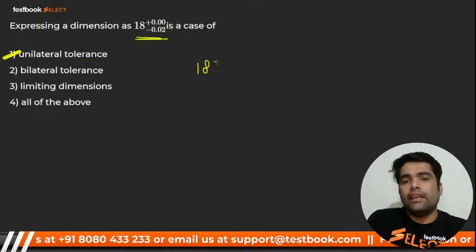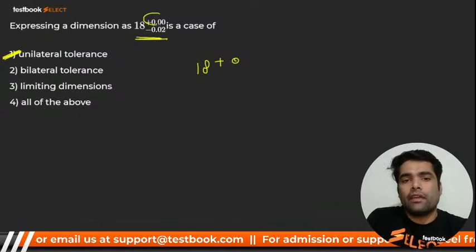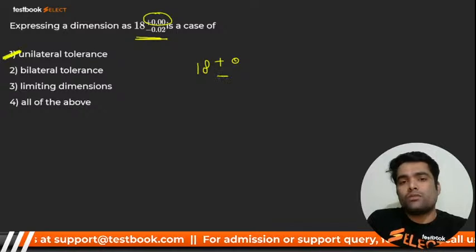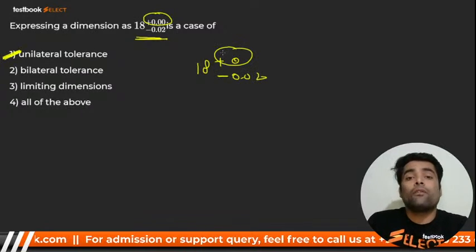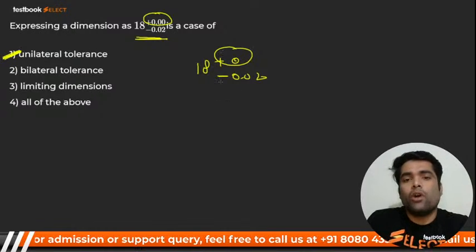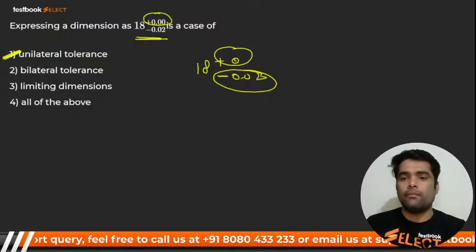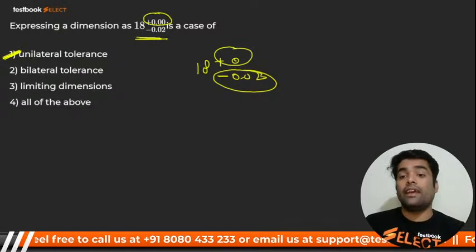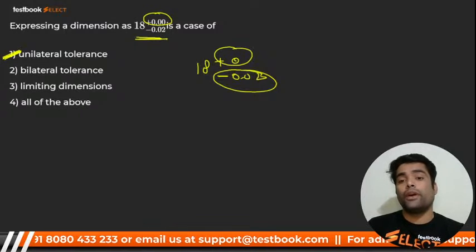Why? Because here it is 18 plus 0, so there is no effect. It is 0 here. So what will impact? That is minus 0.02. Here 0 means there is no effect of it, right? So it has only one direction, unilateral. You can see that 0.00.